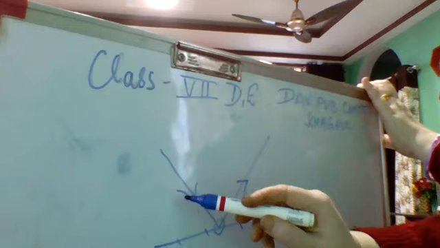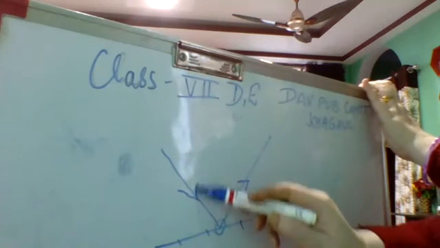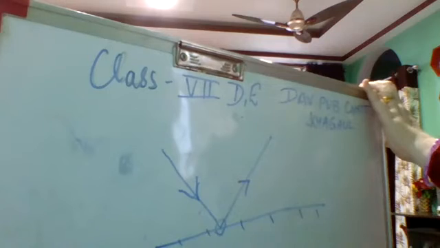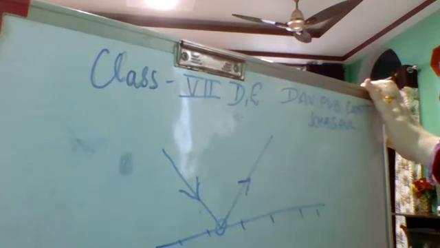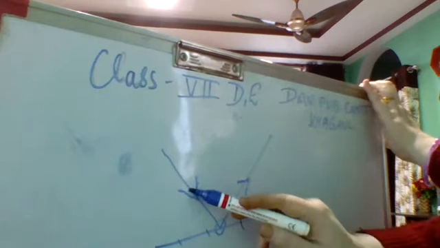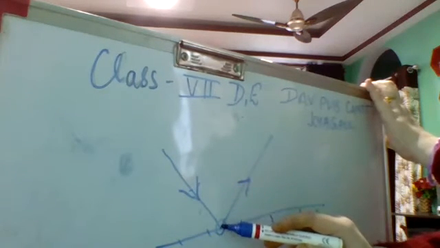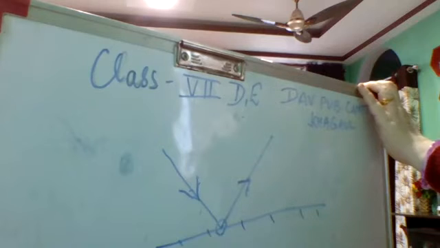Second thing you have to keep in mind: when you are drawing a ray, you will always put an arrow in the direction in which it is moving. If it is falling, the arrow will be towards the surface. If it is being reflected, it will be away from the surface. Is this point clear? So this will be your incident ray, and from the point of incidence the reflected ray will move.